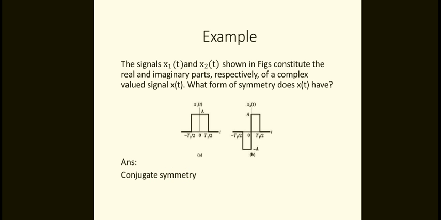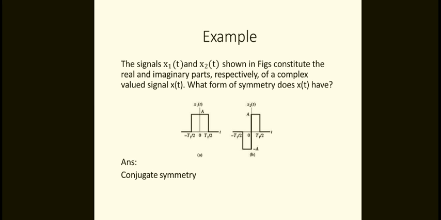Now, a good example for this. What is the example here? The signals x1 of t and x2 of t shown in the figure constitute the real and imaginary parts respectively of a complex valued signal x of t. What form of symmetry does x of t have? You will see that this is figure A, which is the cosine function.